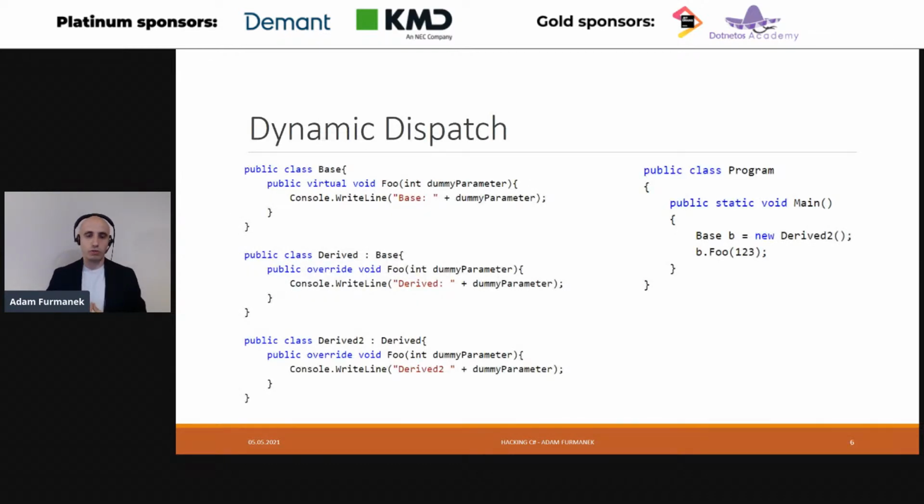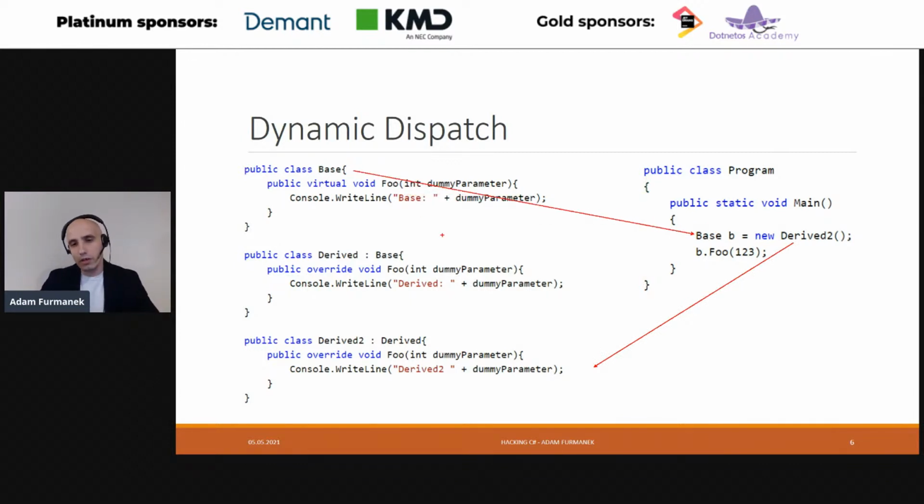So let's start with avoiding dynamic dispatch. Let's say we have this class hierarchy, as you can see on the left side of the screen. We have three classes: base, derived, and derived 2. There is a virtual method void foo, which accepts one parameter, prints it, etc. What we would like to do is create an instance of new derived 2 and assign it to the type of the base class.